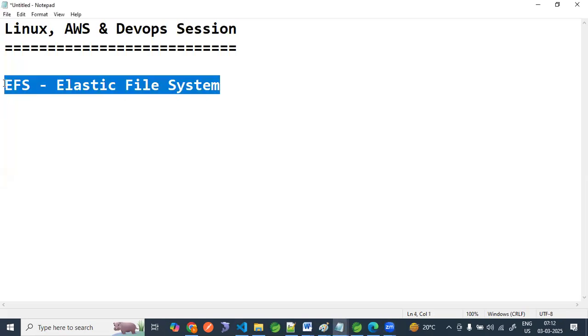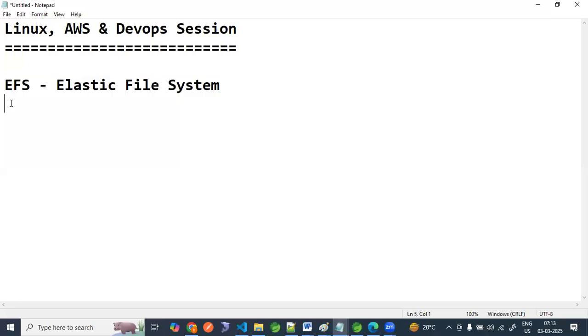So our today's topic is Elastic File System. What is this? We will see, and we'll see this topic practically as well. Basically, Elastic File System is nothing but a managed network file system.